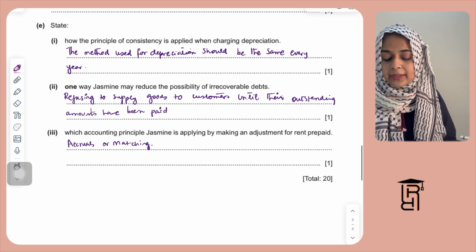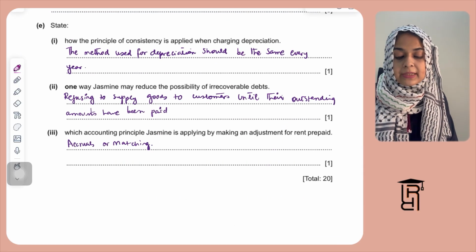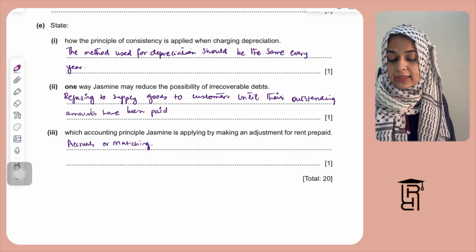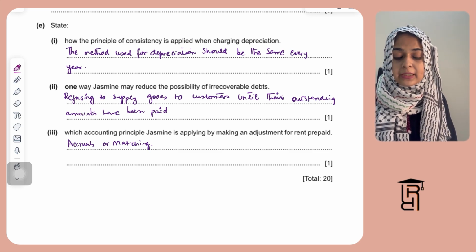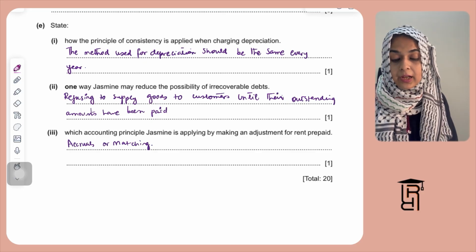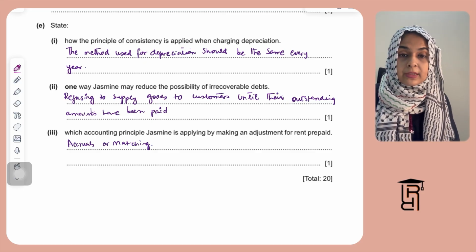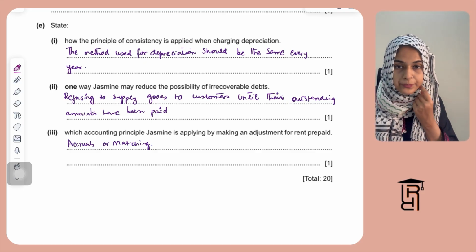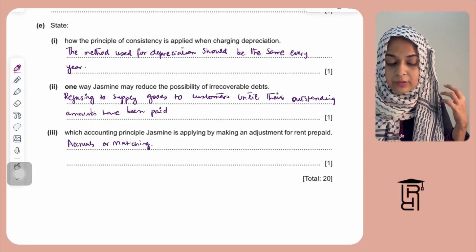In the next part, they're saying state how the principle of consistency is applied when charging depreciation. So the method used for depreciation should be the same every year. That is basically the principle of consistency, that you use the same method of depreciation from one year to the next.